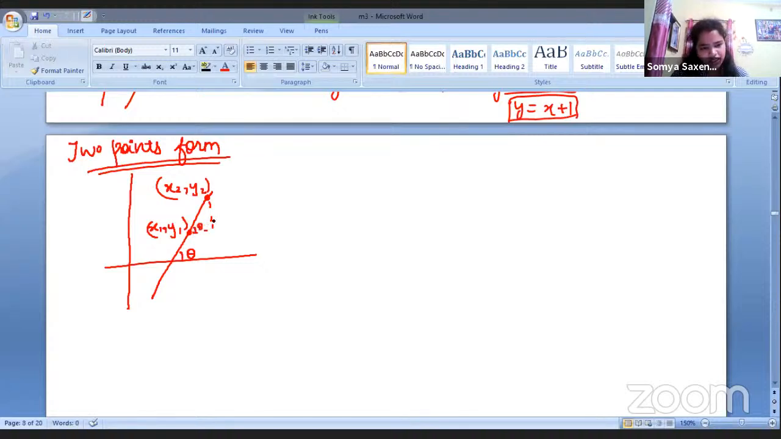So this angle will be theta, and this particular perpendicular now would be y2 minus y1, and here it will be x2 minus x1, the base. So we have to find the m. It will be y2 minus y1 divided by x2 minus x1.